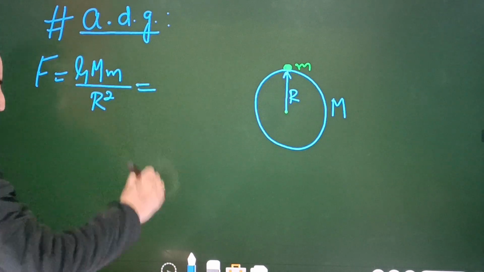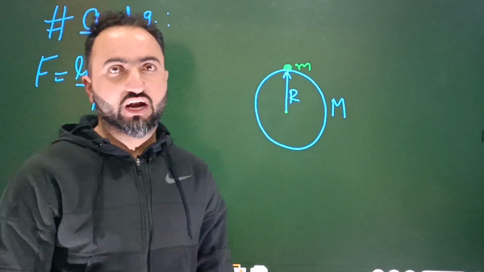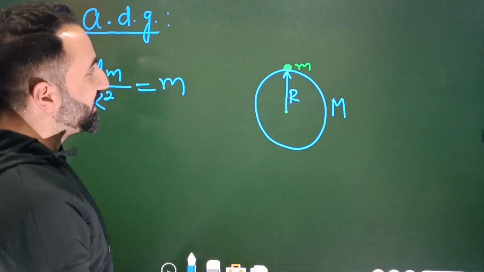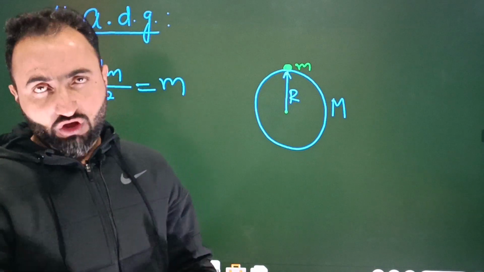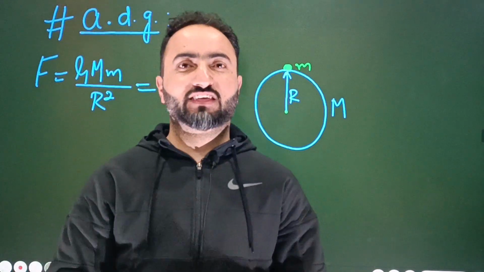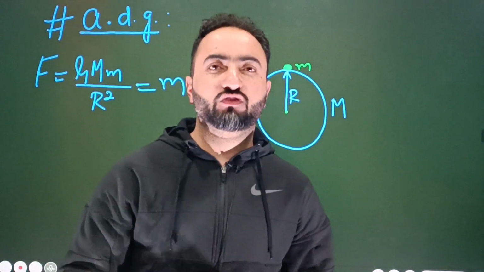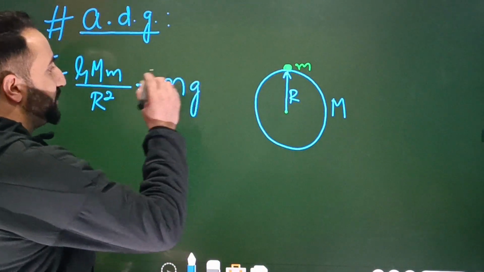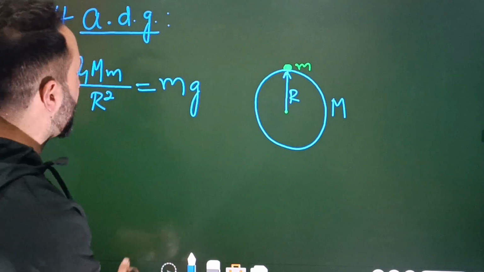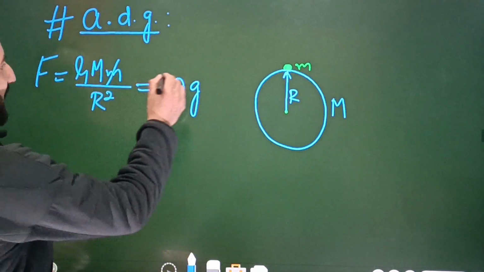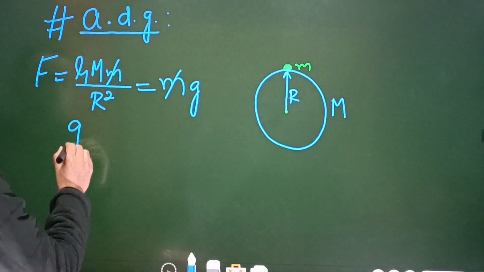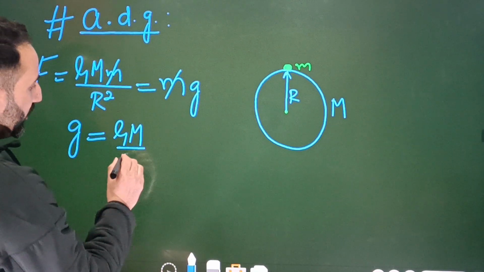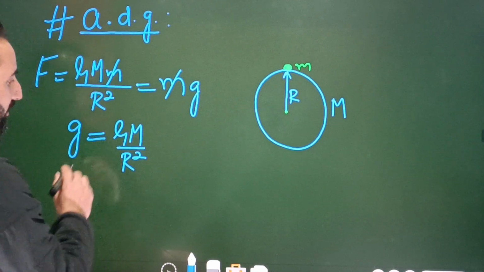And then I will equate it with this. I will use Newton's second law of motion, so it's equal to mass into acceleration. The acceleration here is of course due to the force, and the force here is gravitational force, so we label it as g. I will write m multiplied by g, where g is the acceleration due to gravity. This m and m will cancel, so we are left with acceleration due to gravity equal to GM divided by R square.